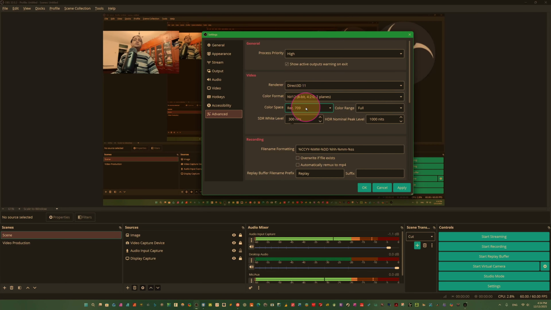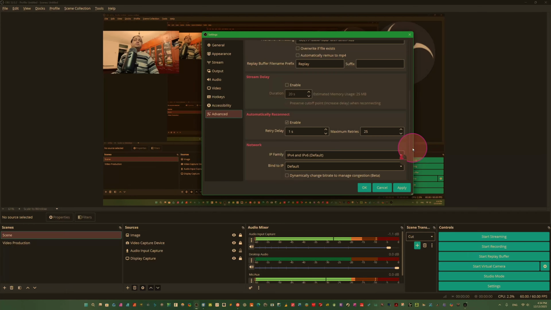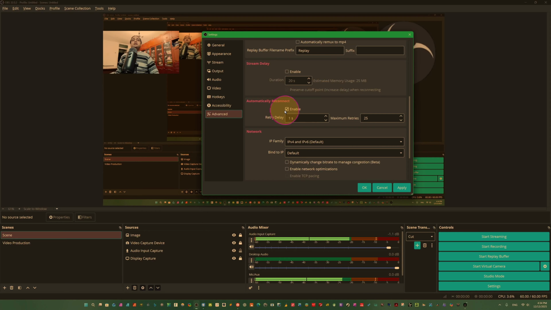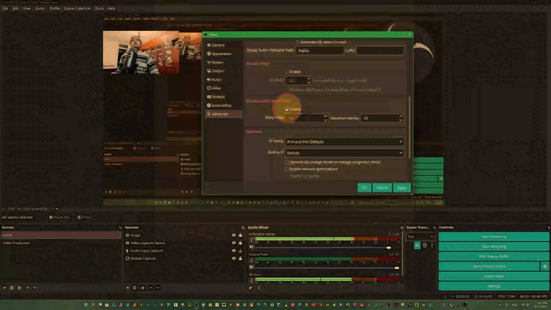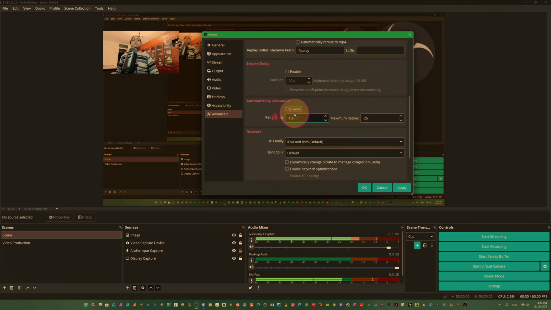The color space is Rec. 709. You can change the color space from here, but this is the default and it's the best for us. Color range will always be full; we don't use limited here. And here we have to come down. Here, it's very important: automatically reconnect. It should always be connected, so always click this enable. Okay, this is okay. No, we don't touch anything else.